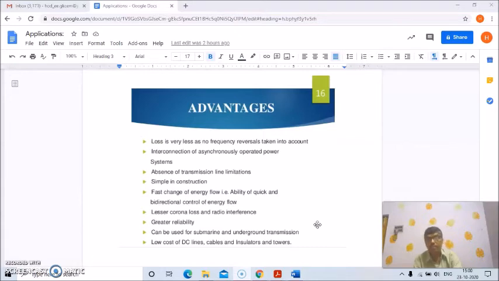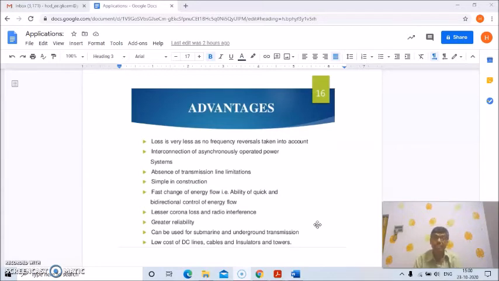Then next is fast change of energy flow, that is, ability of quick and bidirectional control of energy flow. Another advantage is lesser corona loss and radio interference. Greater reliability, can be used for submarine and underground transmissions, and of course low cost of DC lines, cables, insulators and towers.